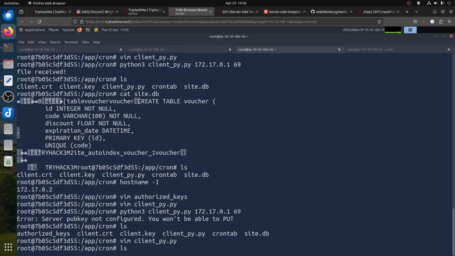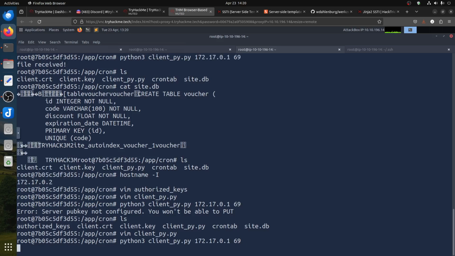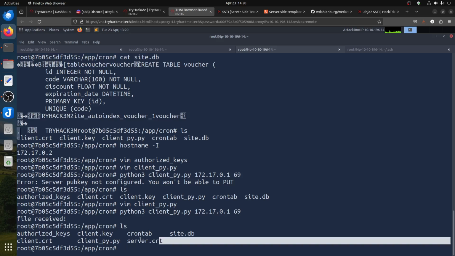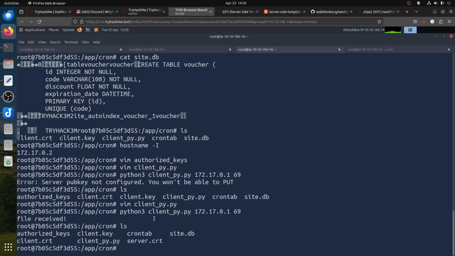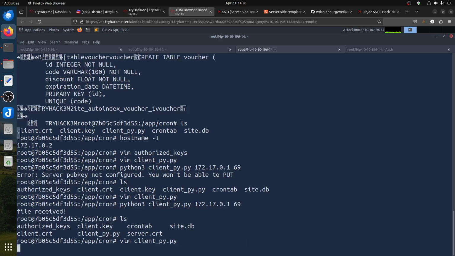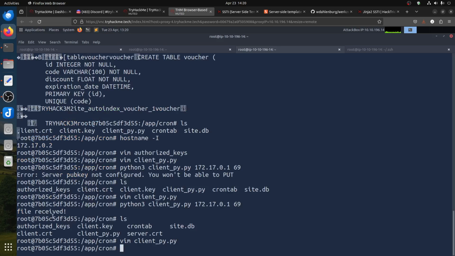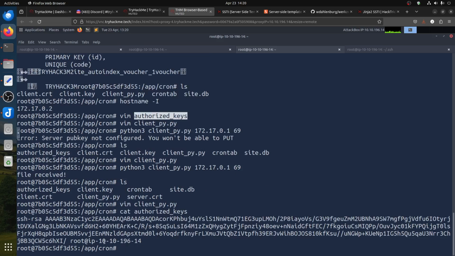So if we go back now, and he said file receive, and we got server.crt. So we have the server cert now. So if I go back to my script, and now, let me not type it mistakenly. Let me go out. What's that name? Authorized keys. Remember authorized keys, we already have it here. Cat authorized keys. This is our file.